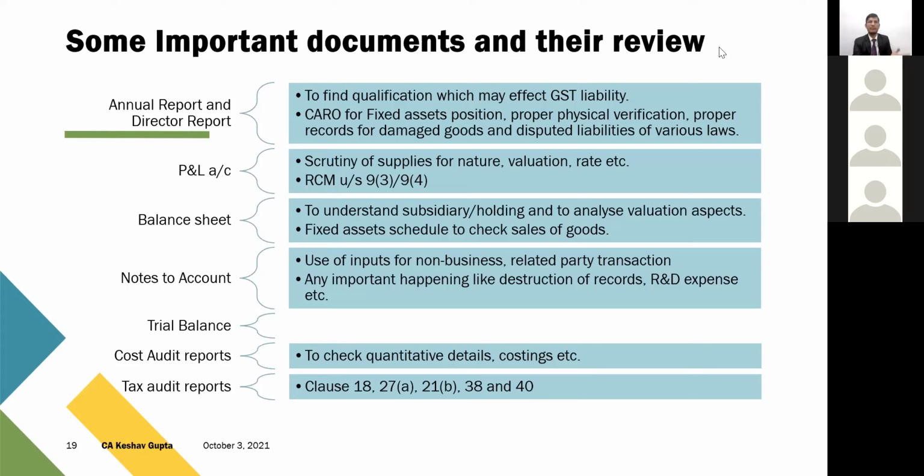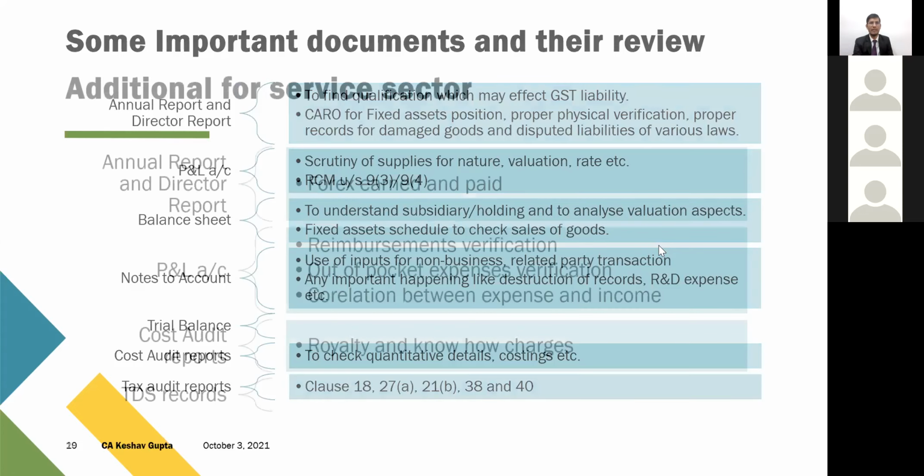Or RCM 9(3)/9(4), if you check before going to the department, so before they find it out and we voluntarily submit, we will be saved from the penalty. So the department is reviewing those documents in this way. If we review them beforehand, before submitting to the department, it will be a great help to the SSC.